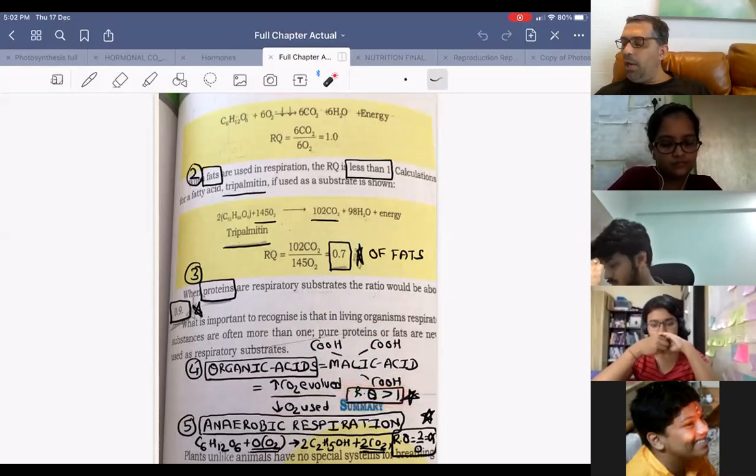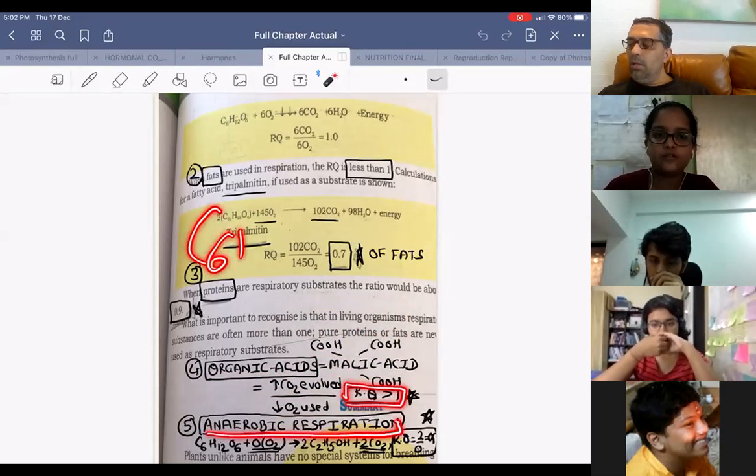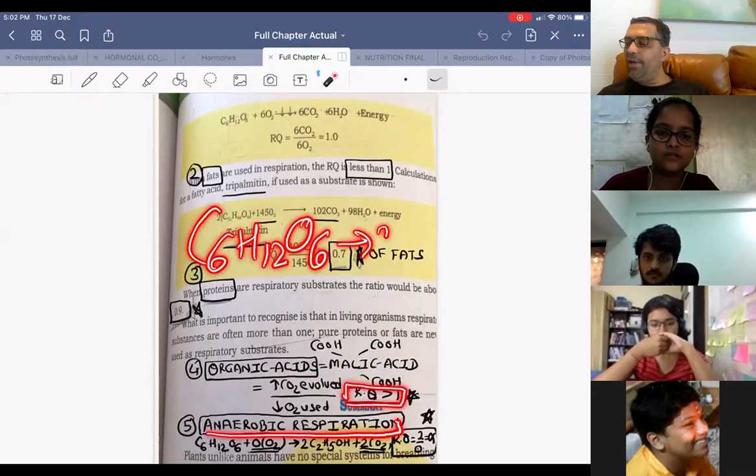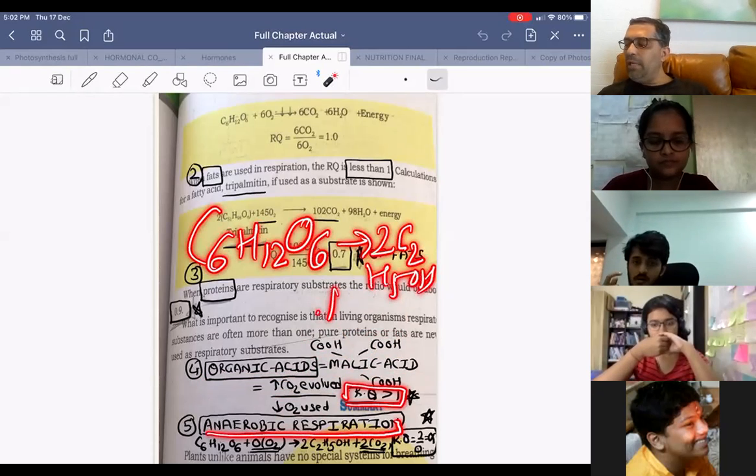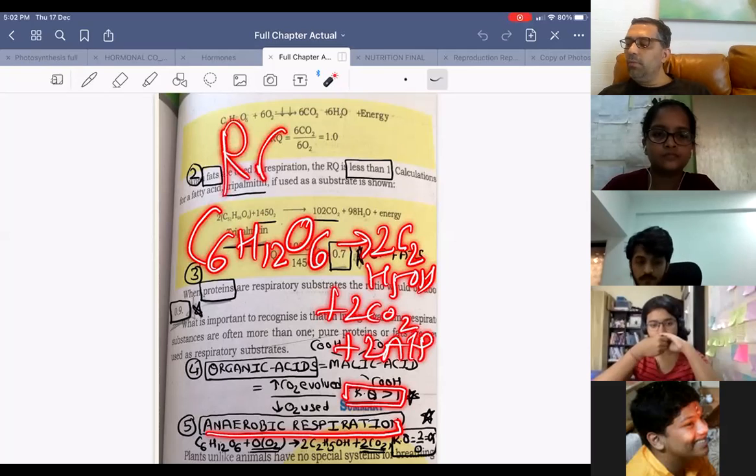And what will be the RQ of anaerobic respiration? Infinity, because oxygen used is 0. C6H12O6 gives you 2 C2H5OH plus 2 CO2 plus 2 ATP. So how much is the RQ?